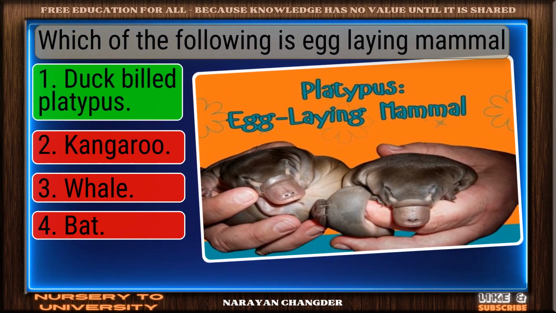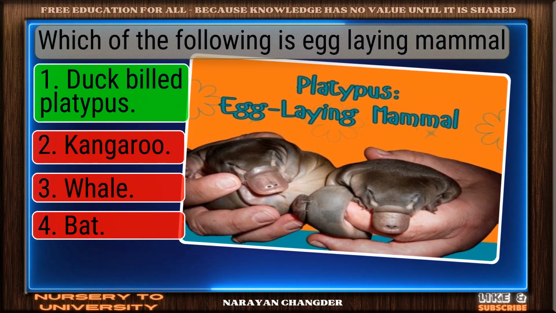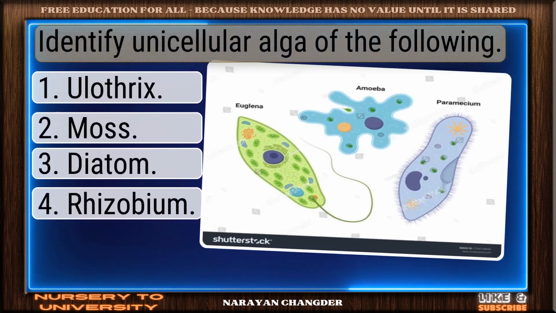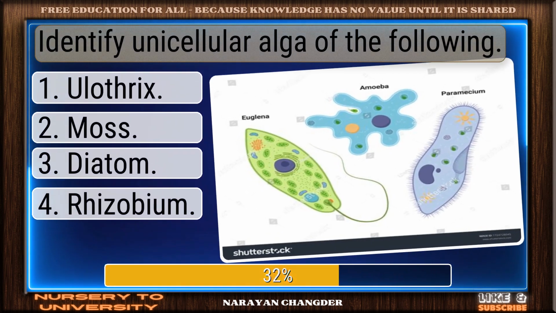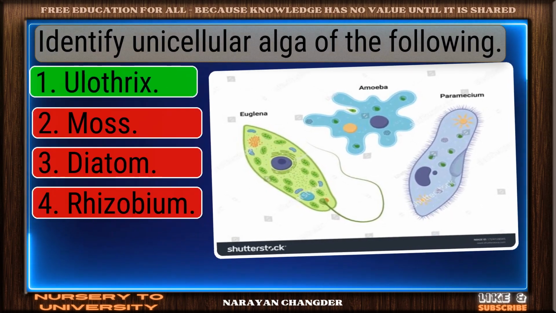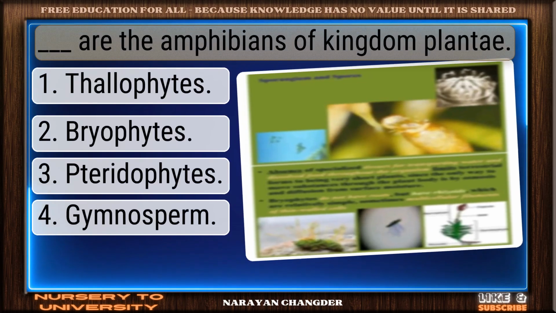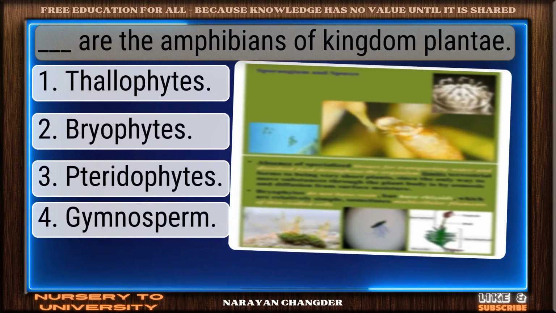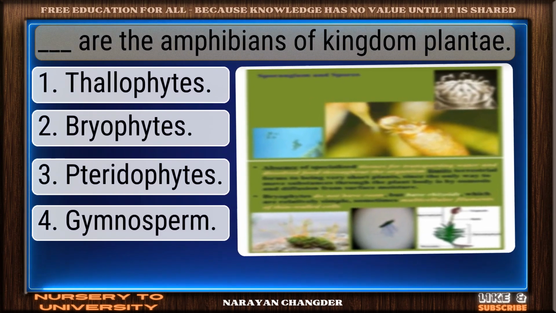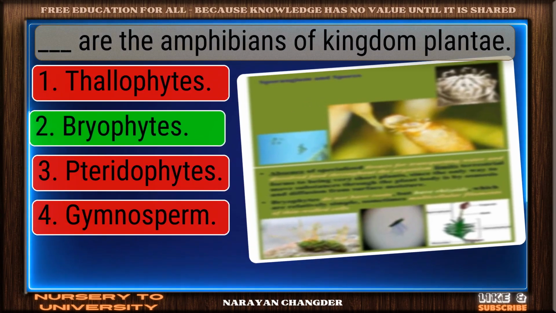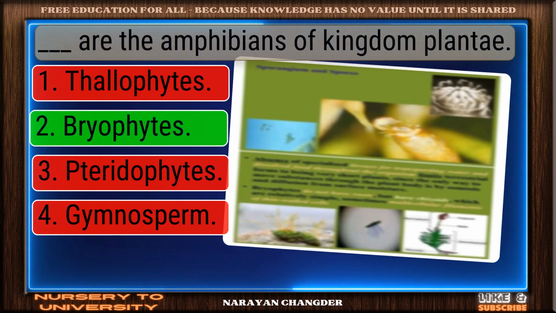On track. Duck-billed platypus is the correct answer. Question number 193. Identify unicellular alga of the following. Smart move. Ulothrix is an accurate answer. Question number 194. Dash are the amphibians of kingdom Plantae. Valid point. Bryophytes is true.